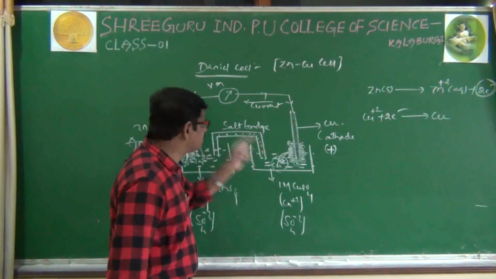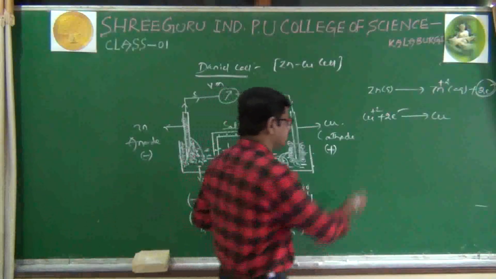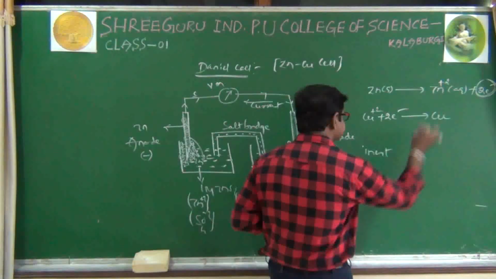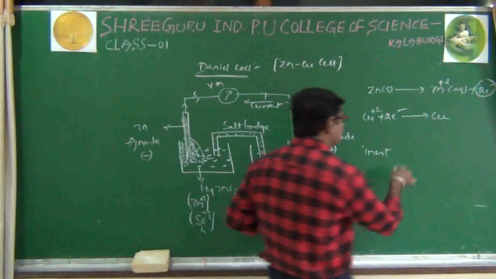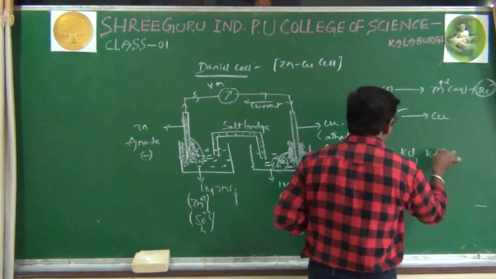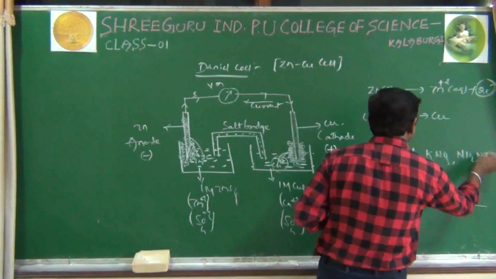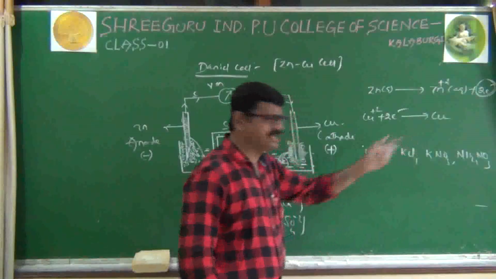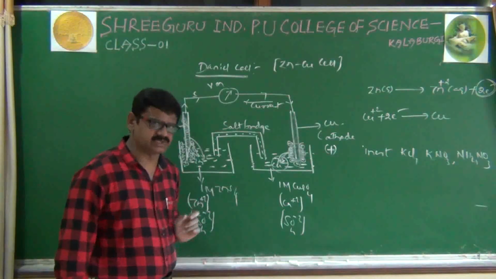In that U-shaped glass tube, we have to fill some particular electrolytes. We have to use inert electrolytes. Why we have to use inert ones, we'll discuss later. Inert electrolytes like KCl or KNO3 or ammonium nitrate. Any one electrolyte we have to fill in this U-shaped glass tube.